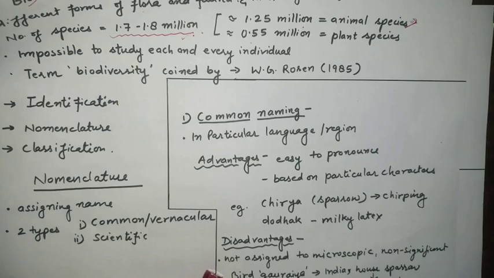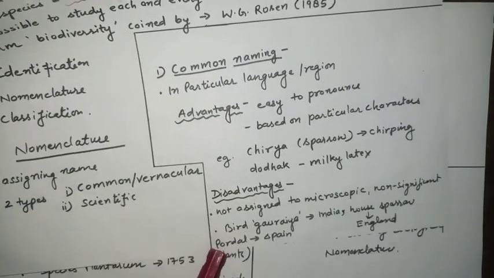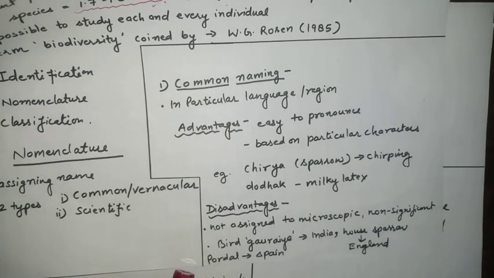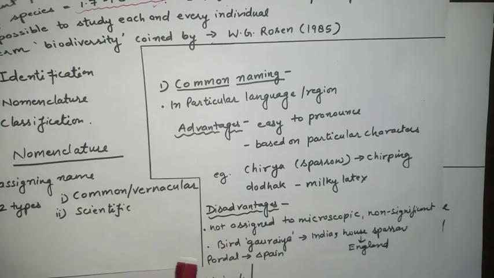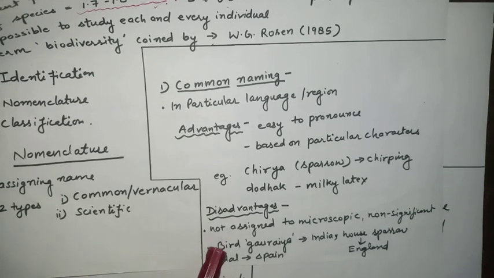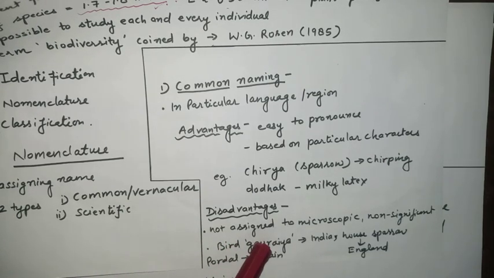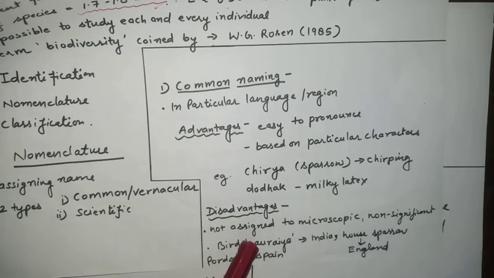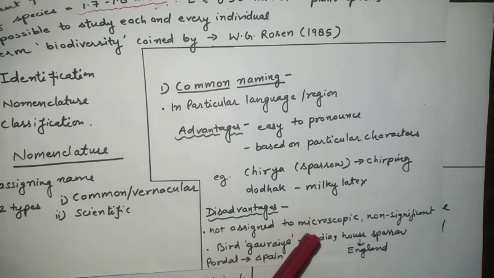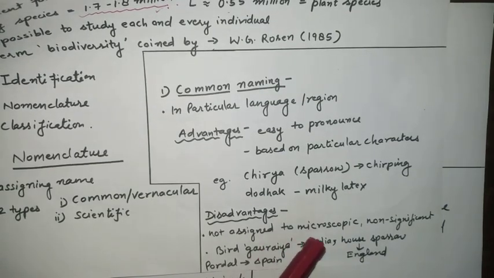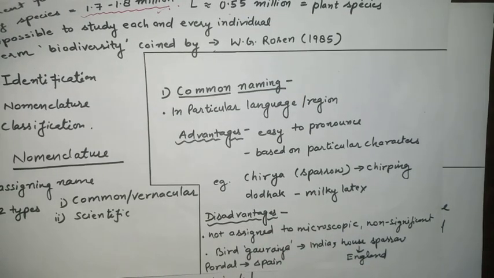Why? Because we are giving names to those individuals which are important or significant for us. As well as the microorganisms in this world, some microorganisms are also there. So what about them? Can we assign a name to them? Common people are not giving names to them. So this is the disadvantage of common naming, that they are not giving names to microscopic organisms, as well as to those things which are not significant for the common people. This is the first disadvantage.